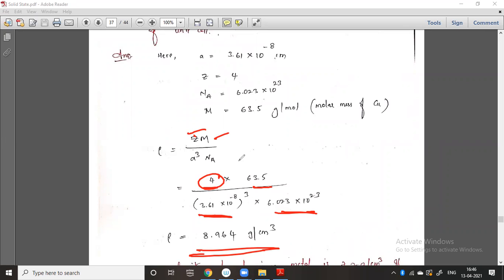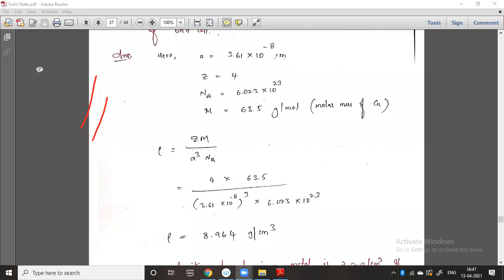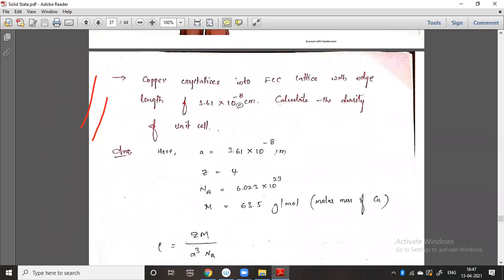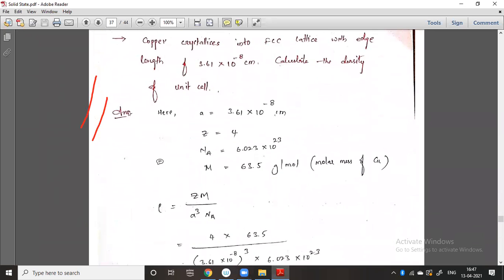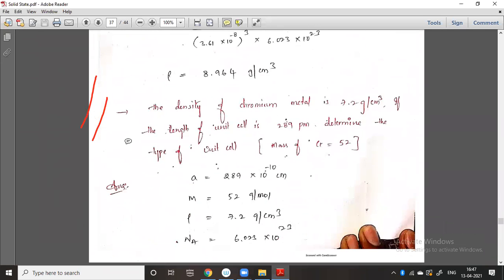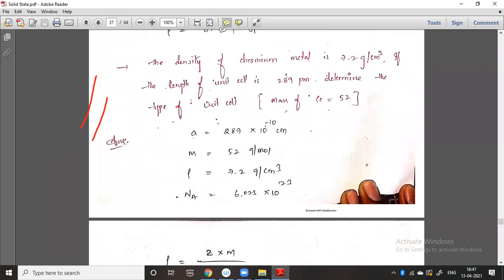Here you should remember one thing: if the length is given, see here, this length is given in centimeters, and the density is also in centimeters. So there is no problem here. Only centimeters is there. See here another problem, you can easily solve it.